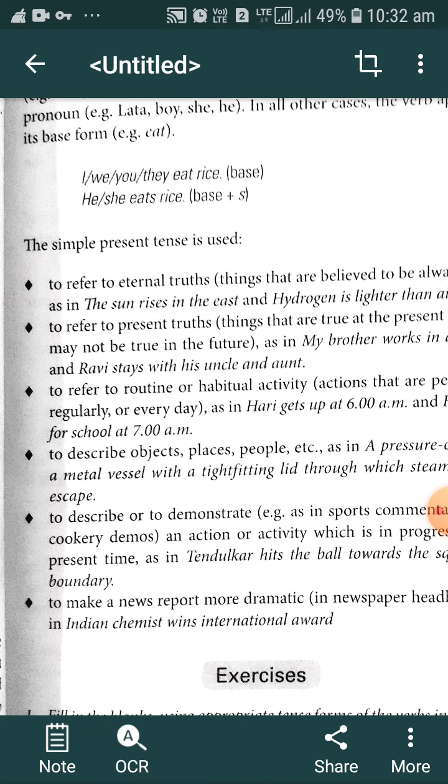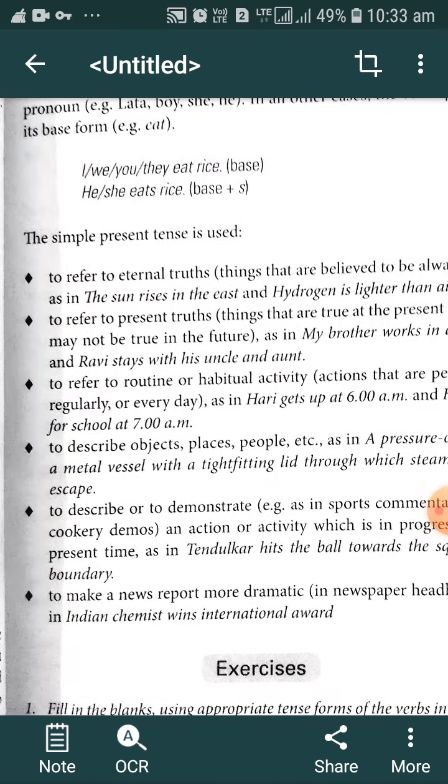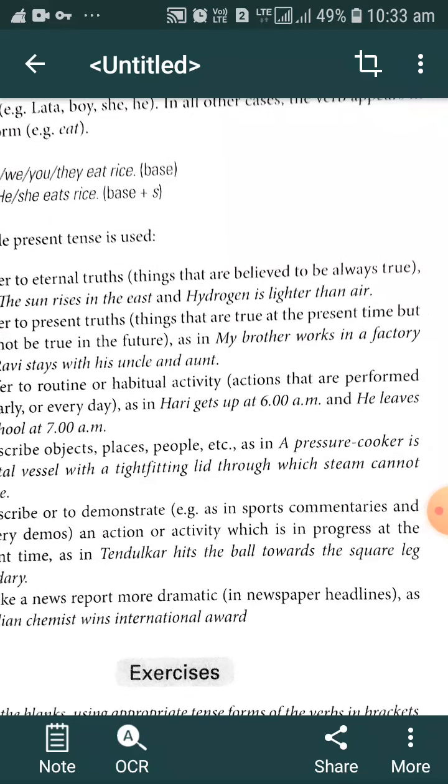If the subject is a third person singular noun or pronoun, we have to add the suffix s, es, or ies to the base form of the verb. If the subject of the sentence is plural, we don't need to add any suffix to the base form of the verb. The second use of simple present tense is to refer to present truths that are true at the present time but may not be true in the future.